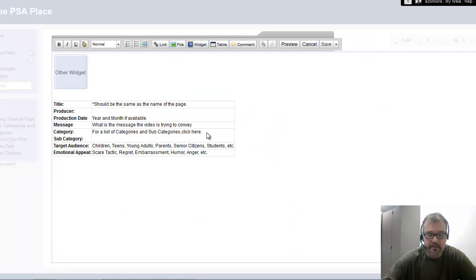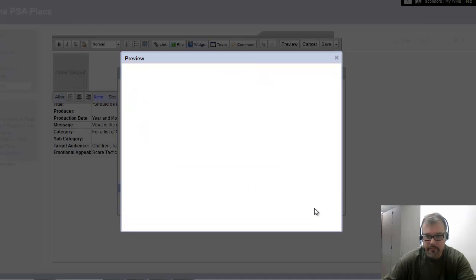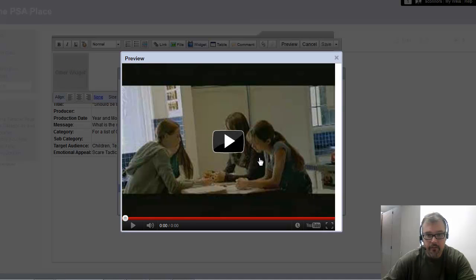And there it is. Now, it would have been smart of me to preview what it looks like just to make sure that that embed code worked. So I'm going to double click on this. It's going to load up exactly my code, and I'm going to hit Preview. Oh, good, and there's the video.